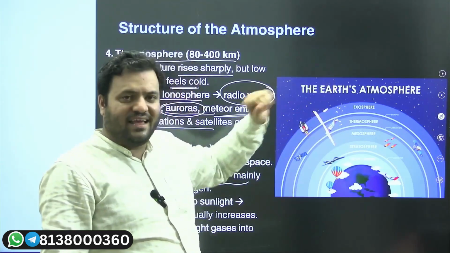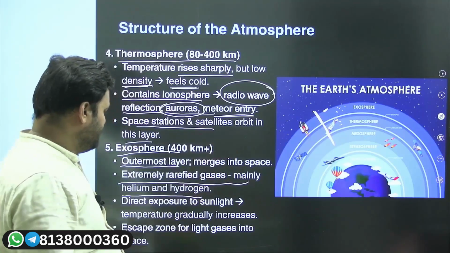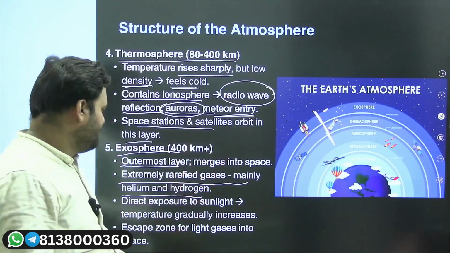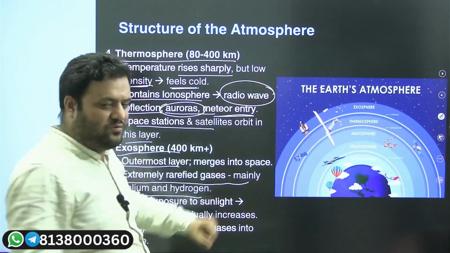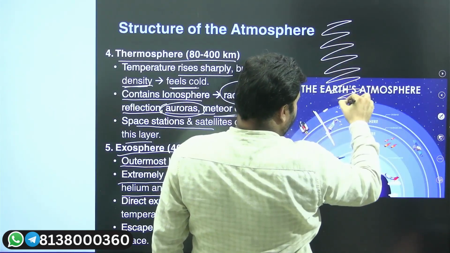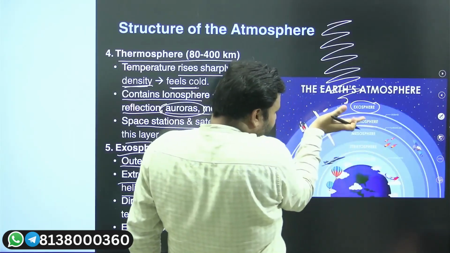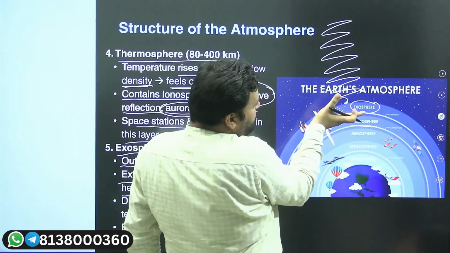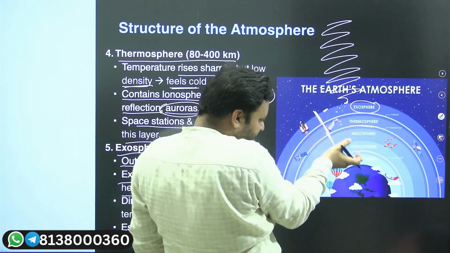And helium and hydrogen will be here because they are the lightest ones. This exosphere is under the direct exposure of sunlight, though the atmosphere's direct exposure starts with the exosphere itself. Thermosphere will also be exposed, but the majority of the sunlight will be filtered out by the exosphere, and with the successive layers as well.